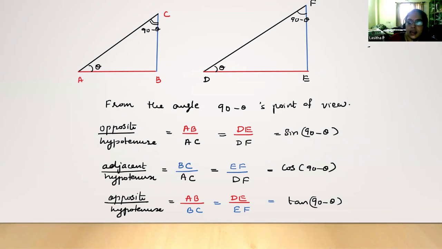Because when one angle of a right triangle is 90 and another one is theta, the third one will definitely be 90 minus theta. These ideas children already know. So with this name only, the word cosine has come. Cosine, the complementary angle of the sine. In that way only, the naming itself is there. So when we talk about these things, they will not forget: sine theta, the co-function is cos theta; cos theta, the co-function is sine theta. In that way, they will understand that.